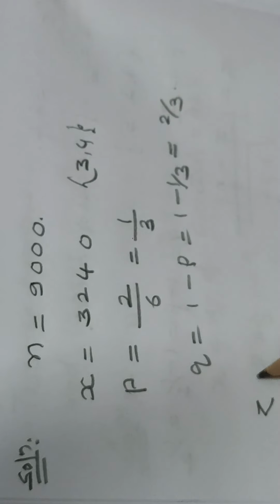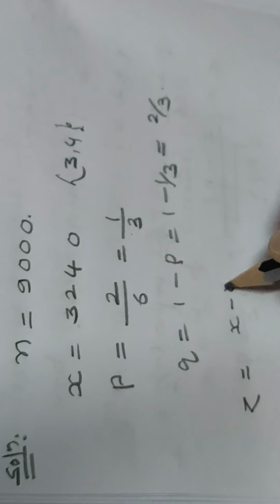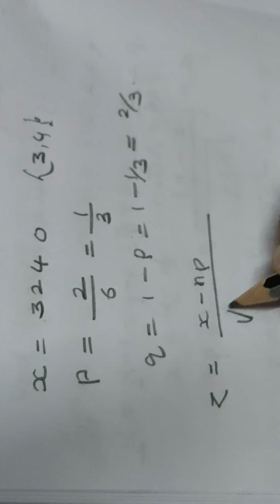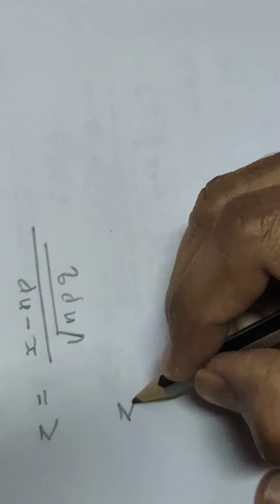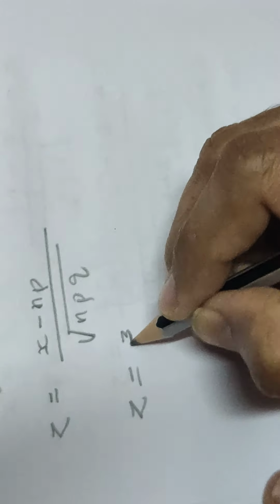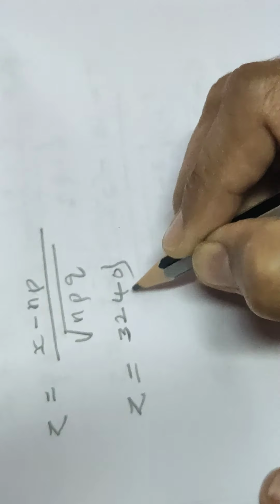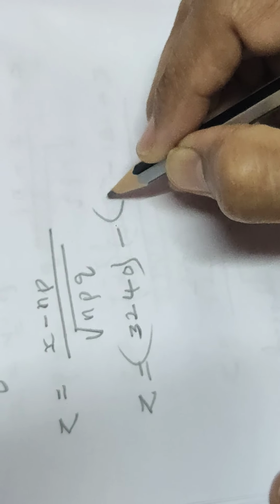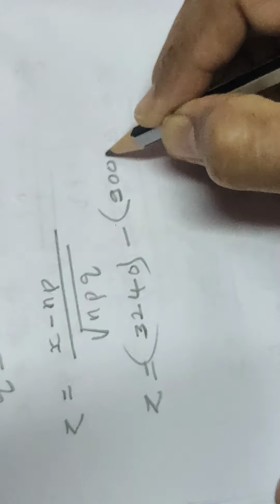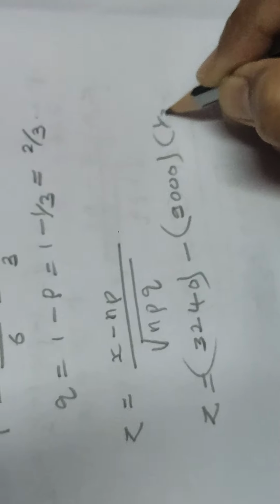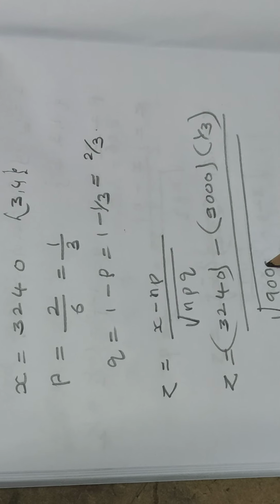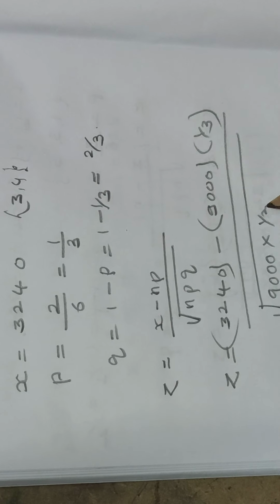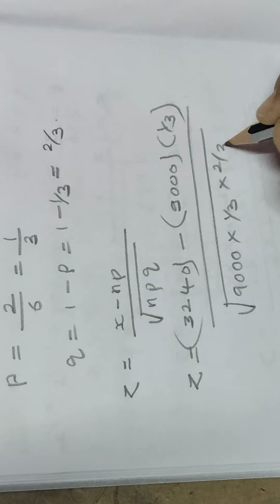Again I'll use the same formula, z is equal to x minus np divided by square root of npq. Substituting, z is equal to 3240 minus 9000 into 1 by 3 divided by square root of 9000 into 1 by 3 into 2 by 3.